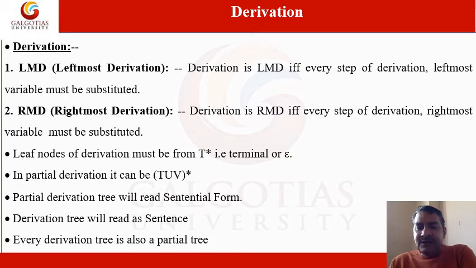If I have a complete derivation tree, we read it as a sentence. That means at each and every leaf node there are terminals, and we can read the terminals from left to right. That makes a particular, meaningful sentence. But if you are talking about a partial derivation, that will not be a sentence; you will call it a sentential form. Every derivation tree is also a partial tree.